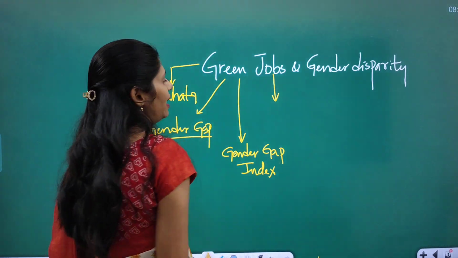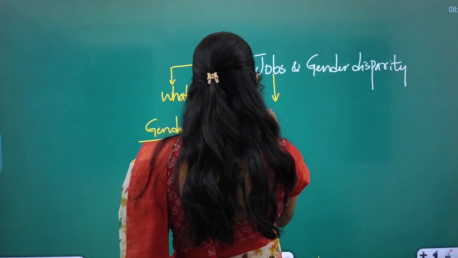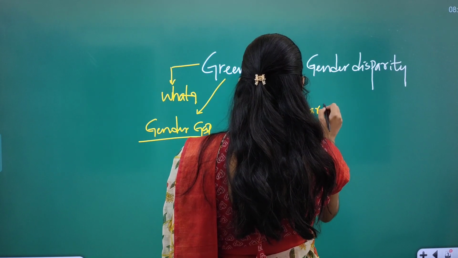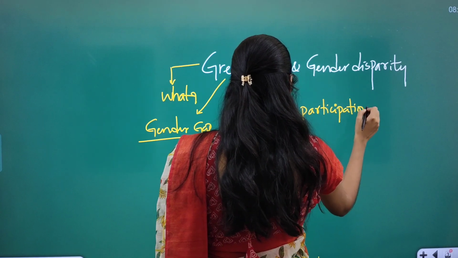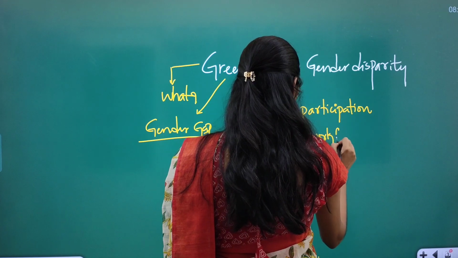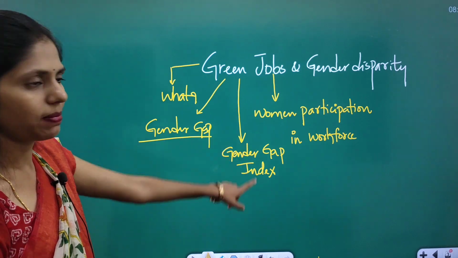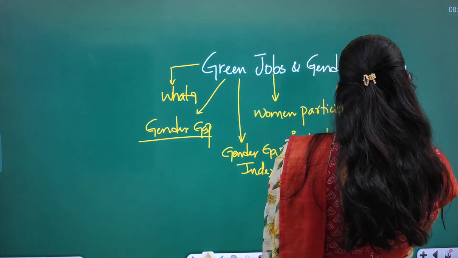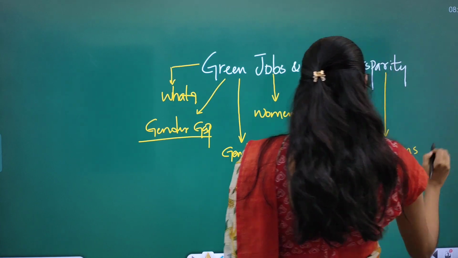And even you can add one more dimension like women's participation in work. You can think about women's participation in the workforce, and you have to see what the reasons are for this gender disparity.